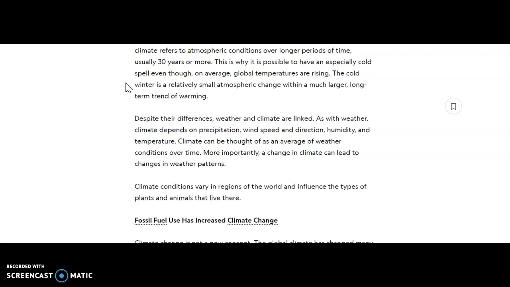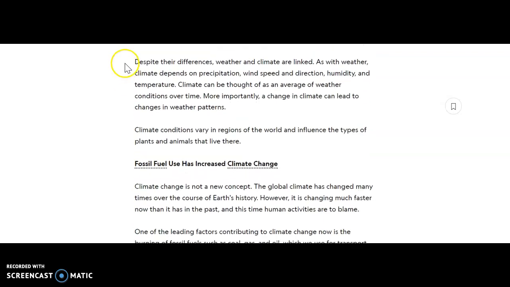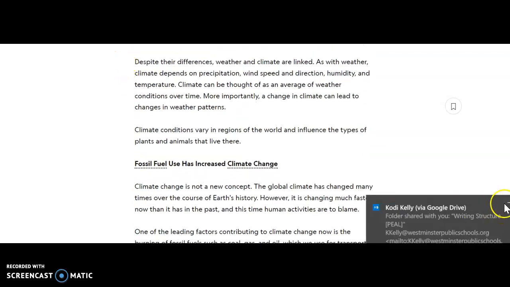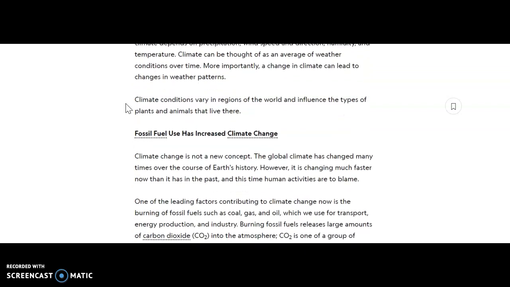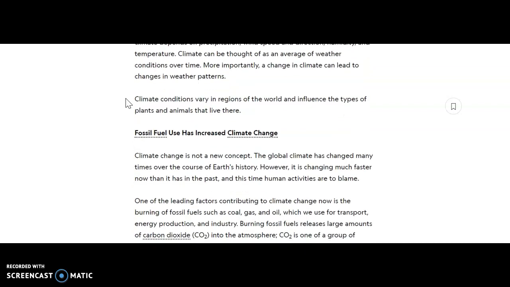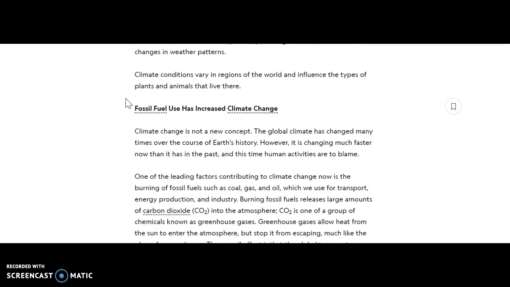long-term trend of warming. Despite their differences, weather and climate are linked as well. As with weather, climate depends on precipitation, wind speed and direction, humidity, and temperatures. Climate can be thought of as an average of weather conditions over time. More importantly, a changing climate can lead to changes in weather patterns. Climate conditions vary in regions of the world and influence the types of plants and animals that live there.